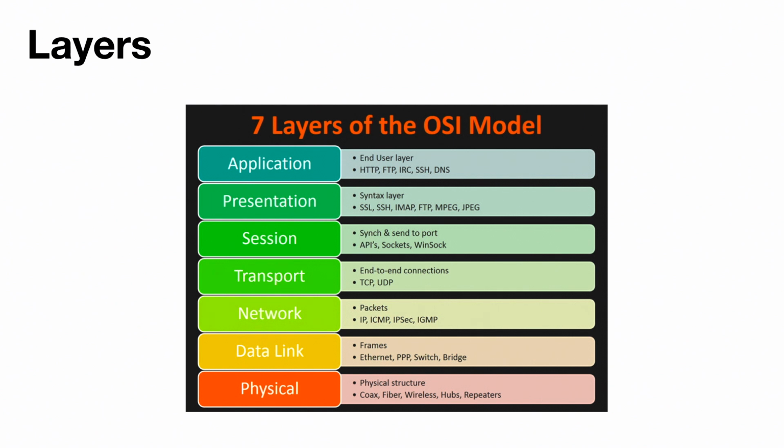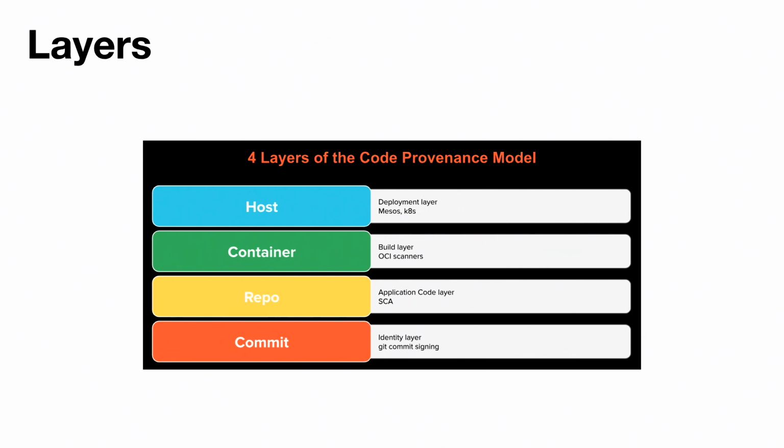All right. Another way to drive this home is to compare this to the OSI model and layers, right? The main attributes that make it similar are the fact that each layer has its own scope and responsibilities, only really communicates one layer above or below, but still gets those benefits because of the encapsulation and chaining that's actually happening. So I present to you the four layers of the code provenance model. The commit layer, which is in charge of approved authors and identity, right? It takes as input SSH keys and uses that to sign commits, ensuring that we have a form of identity connected to all code moving forward.